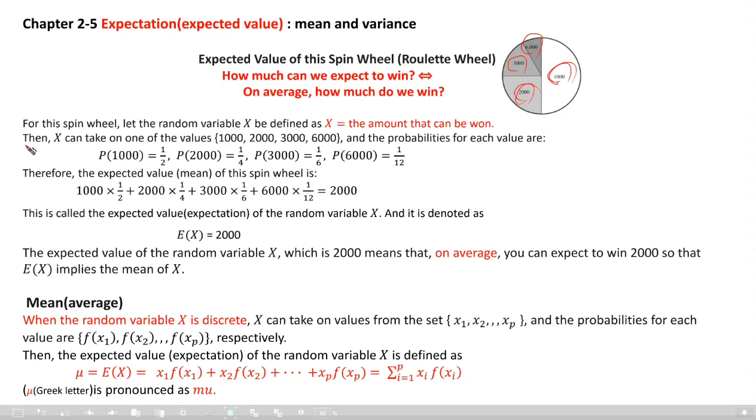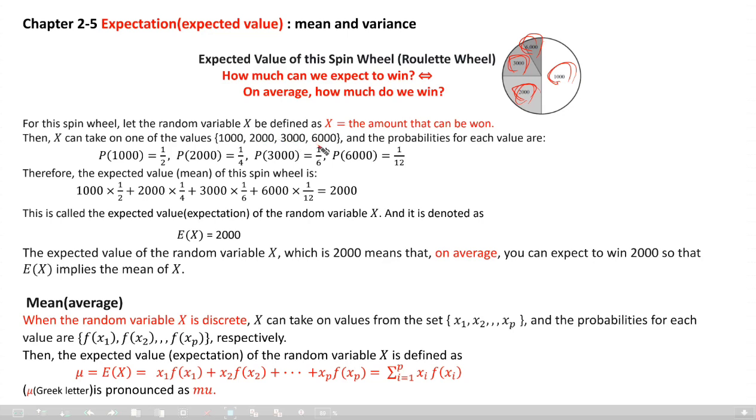For this spin wheel, let the random variable x be defined as the amount that can be won. Then x will take only four values: 1,000, 2,000, 3,000, 6,000. So x is a discrete random variable, because it takes only four countable numbers.